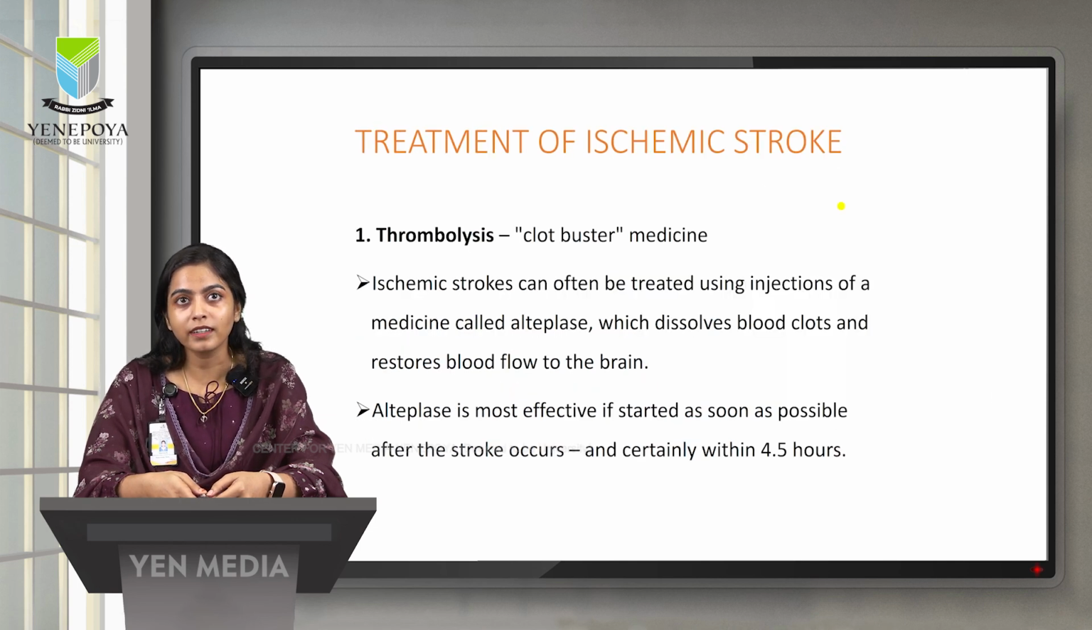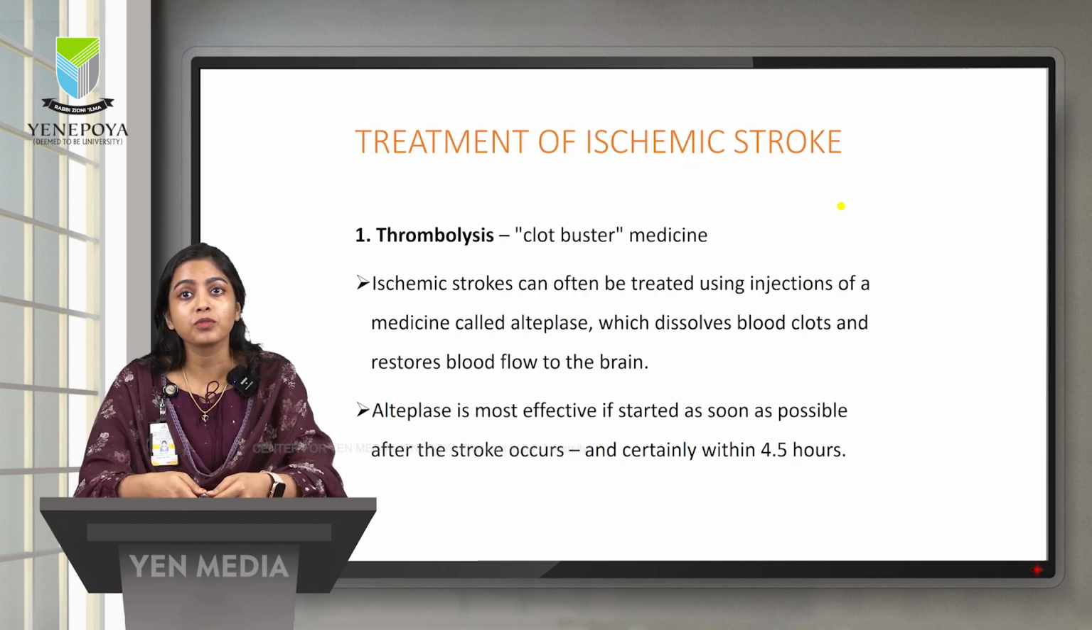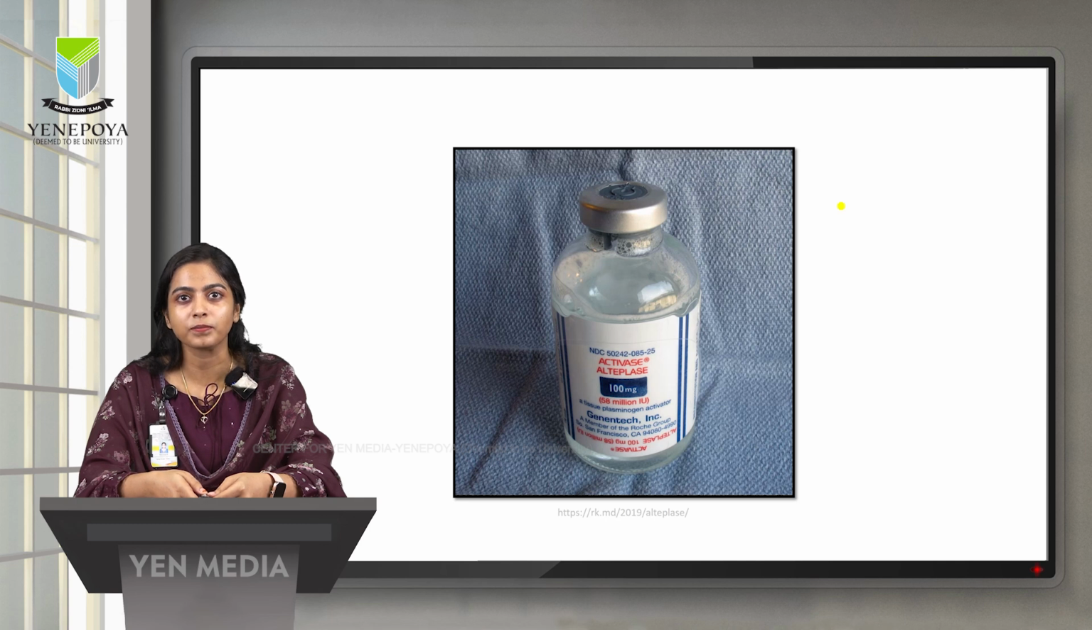The most important aspect of our topic is the treatment. So let's discuss treatment in detail. There are so many measures given for ischemic stroke as a treatment. The number one is thrombolysis. It is called clot buster medicine. The medicine used for thrombolysis is alteplase. It is given by injection, which basically dissolves the blood clots and restores the blood flow to the brain. Alteplase is very effective and should be given within 4.5 hours.